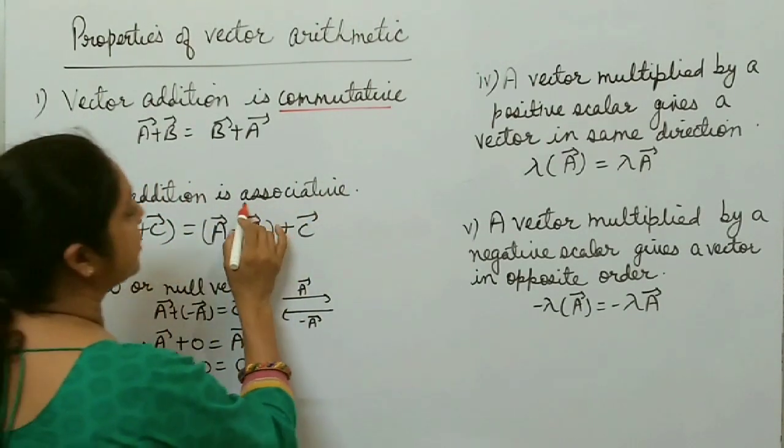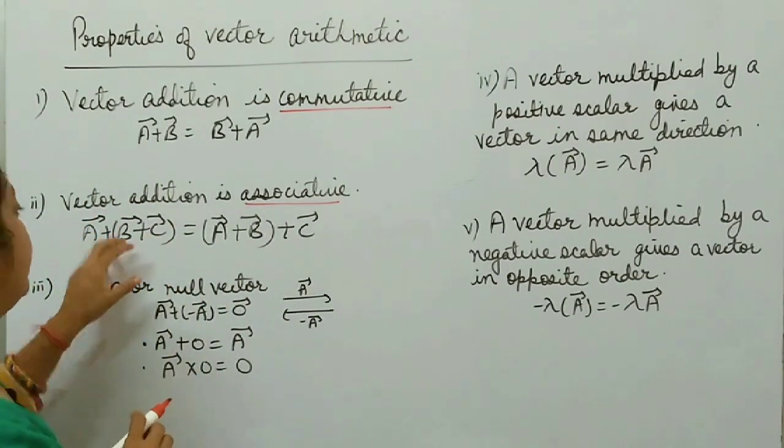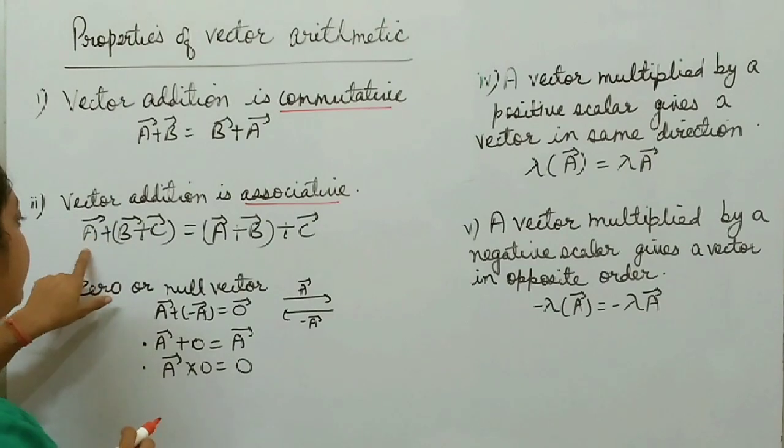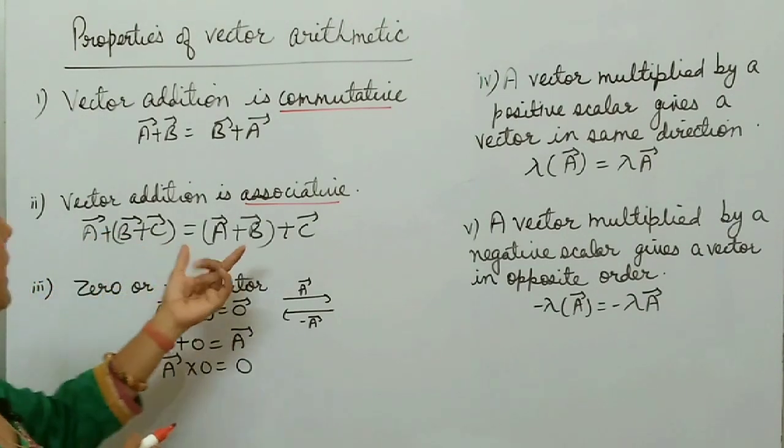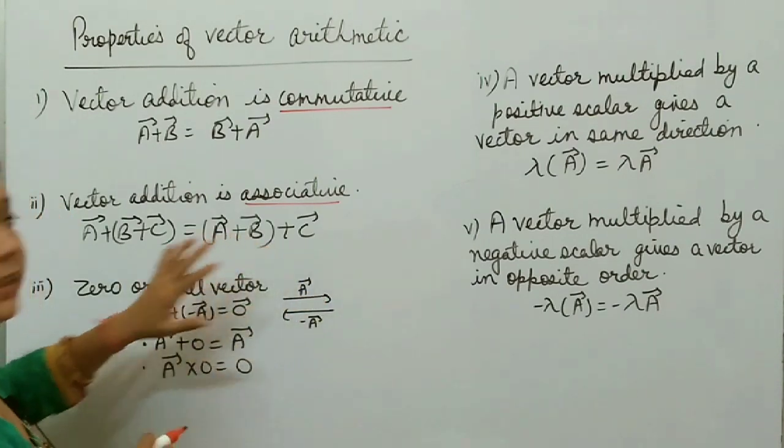Next one is that vector addition is associative. Here if A, B, C are three vectors, then A plus, first you add B plus C, then you add it with A, you get the same result as when you add A plus B, then add the resultant with C. You get the same answer.